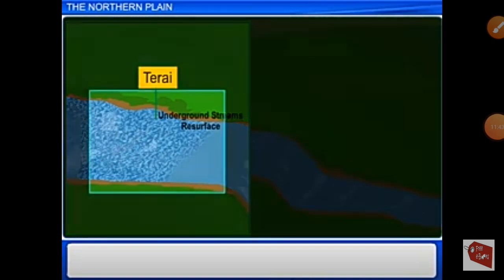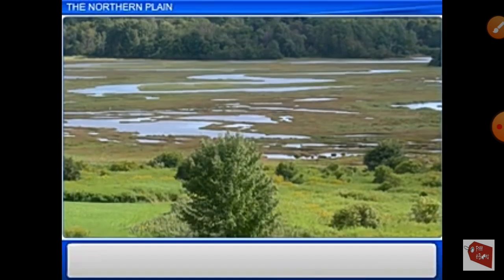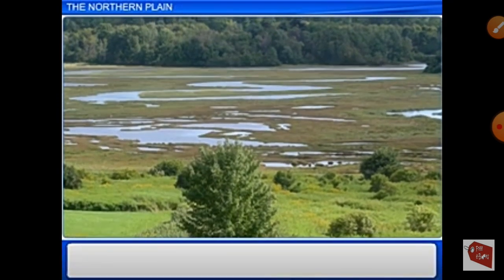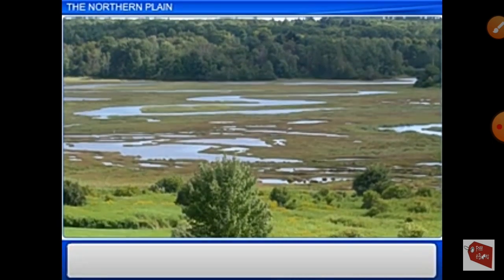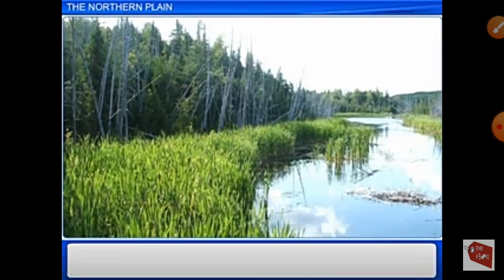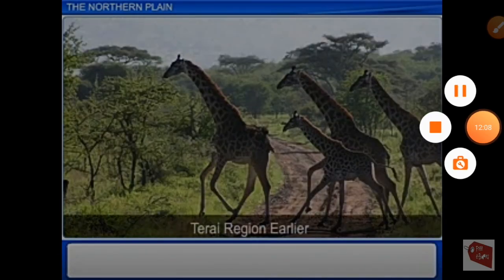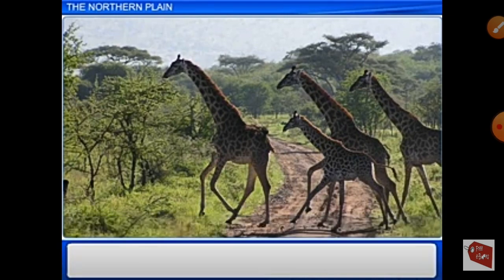Next, the Terai tract. It lies to the south of the Bhabar plain. This plain is a zone of excessive dampness, thick forest, and rich wildlife. But later, this region has been cleared for cultivation.